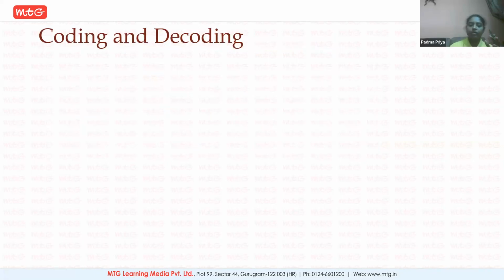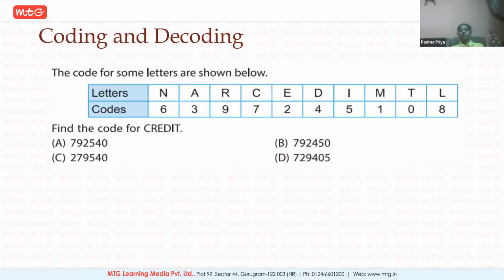I upload them for you. So here is a coding and decoding question. As I've said, coding is where you give certain nicknames or short names or alternative names for certain objects, people, pictures, alphabets, numbers, whatever it is. Using those alternates, you need to find the actual code or you should decode it. Look at this, certain letters are given as coded here.